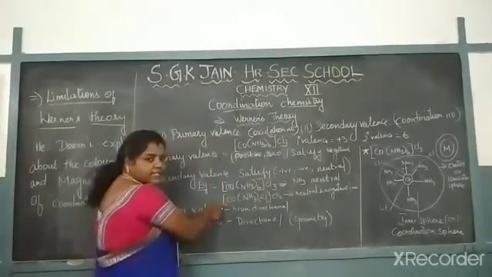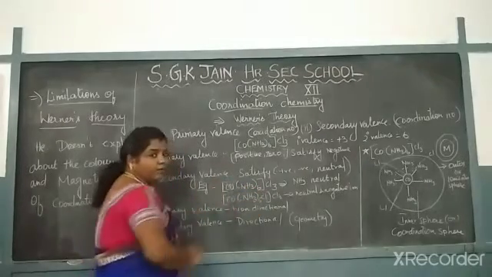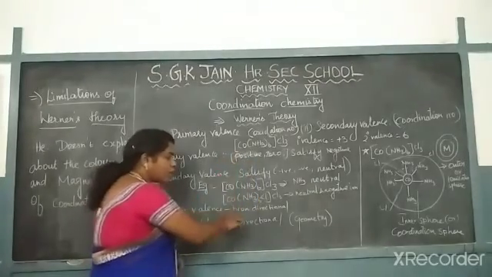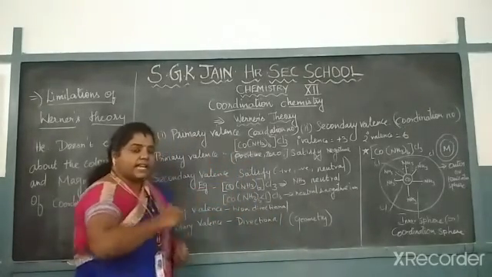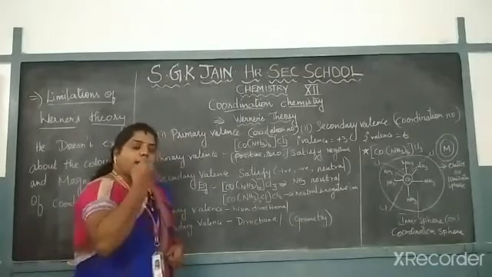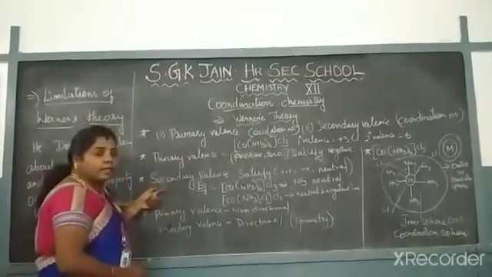Here let me take the same example. In place of 6 ammonia, 5 ammonia will be there and 1 chlorine will be there. So it is a negative ion. So based on this, the secondary valency is satisfied by neutral ligands, negative ions, as well as positive ions. So this is about the third point.